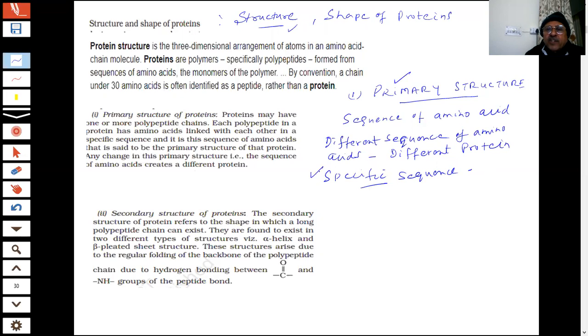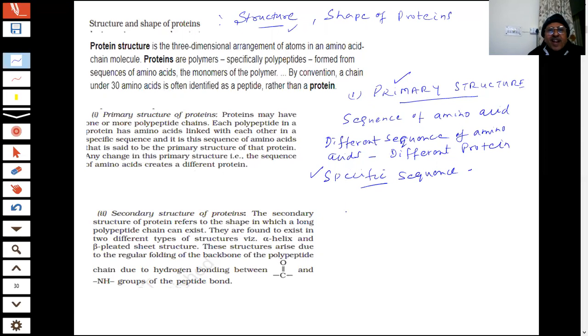If the sequence changes, then the protein will change. This is an important point because when proteins are destroyed on heating or by change of pH, the primary structure is not destroyed. The sequence of amino acids is not destroyed. Only the outside structure is destroyed.